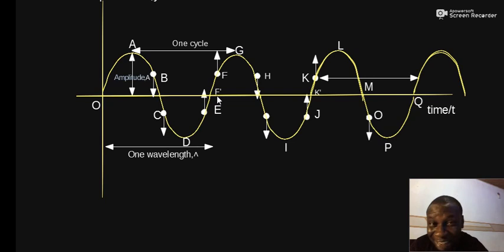The time taken for a particle to move from O to F prime is called the period of the wave. Likewise, you can say that the time taken for a particle to travel from G to L is the period. The time taken for that same particle or another particle to travel from A to G is the period. In that same fashion, the time taken for a particle to travel from D to level I is the period, and level I to P is also a period. So for any two successive points in phase, the time taken for a particle of the wave to travel between those two points is the period. Just like the horizontal distance between these successive points is the wavelength. So take note of that.